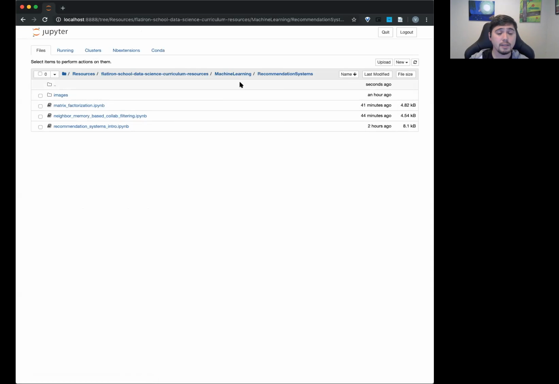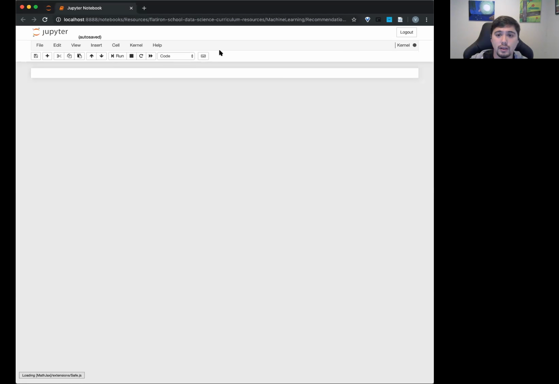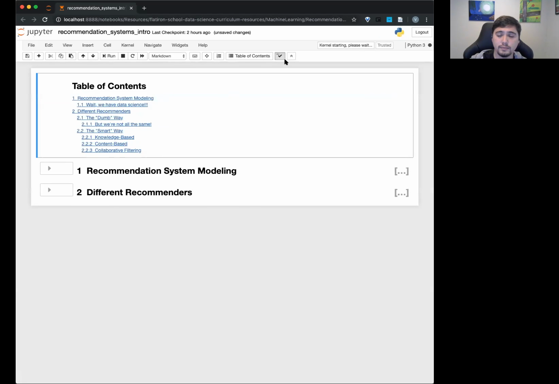Note that your code can technically be written in Python and other languages. It didn't necessarily have to be in PySpark to be implemented. But since you already learned PySpark, hopefully in section 40, it's just showing you how to apply that. Okay, so let's talk about recommendation systems in general.